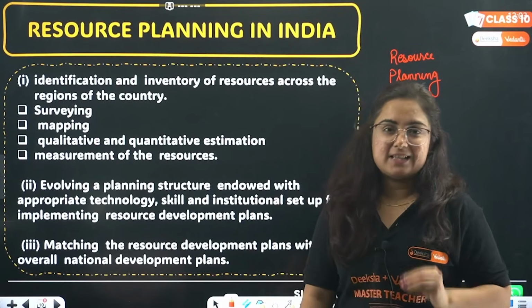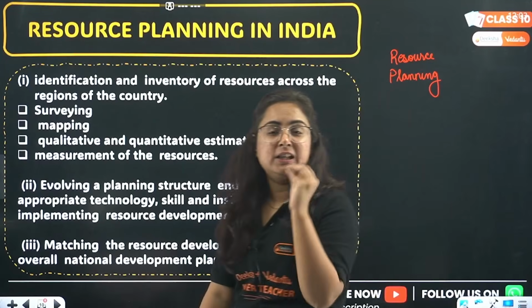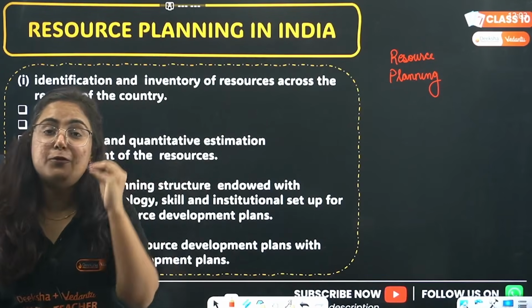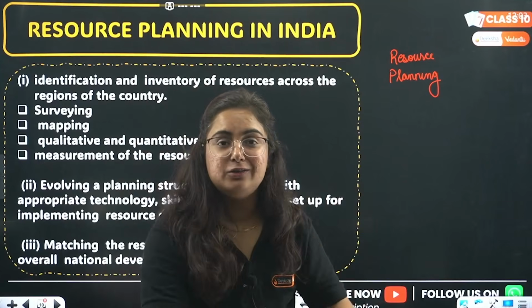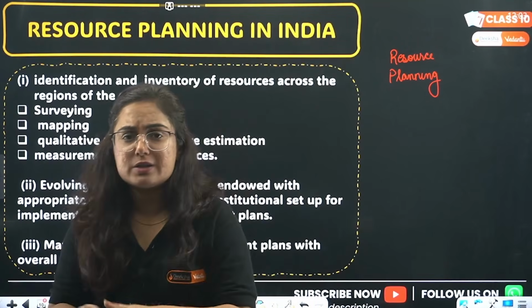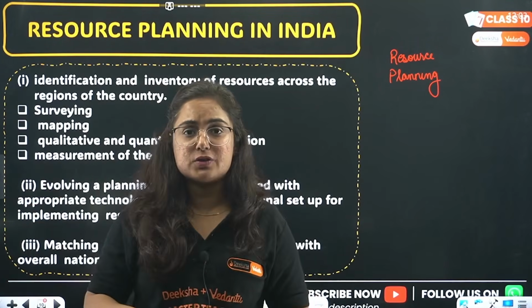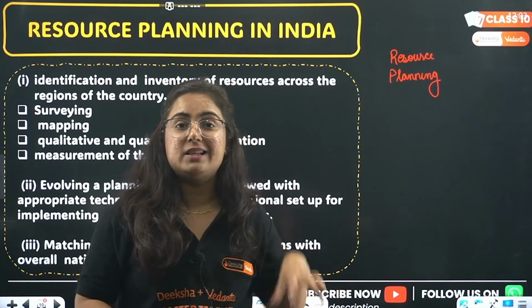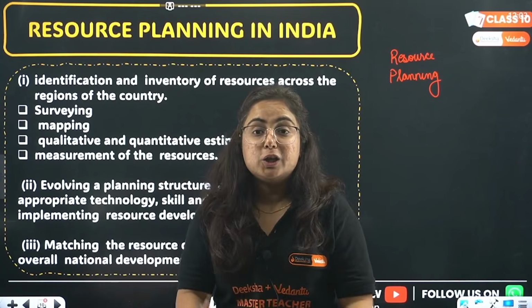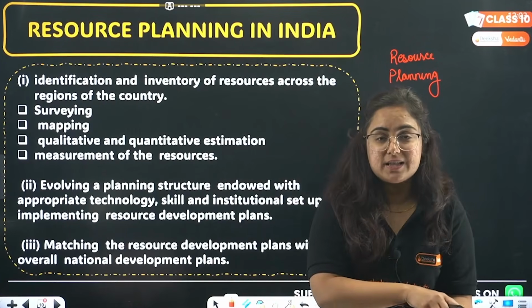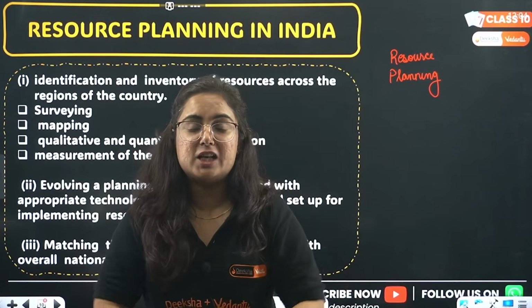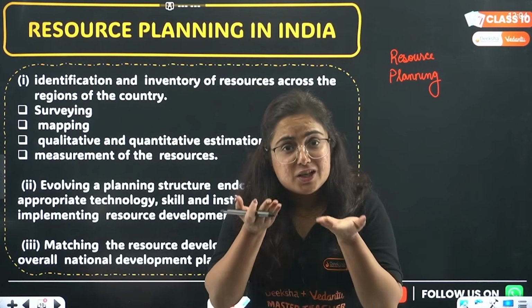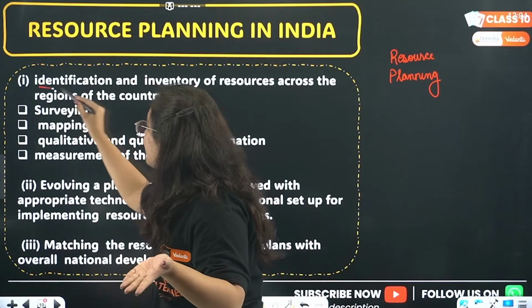Let's understand. When you reached class 10, the first thing you did was to identify that in science I have this many chapters, in social science I will be studying these chapters, in maths I will be studying these chapters. You identified your resources. Similarly, when I need to make a plan for the entire nation in terms of resources, I should first know what the resources are.